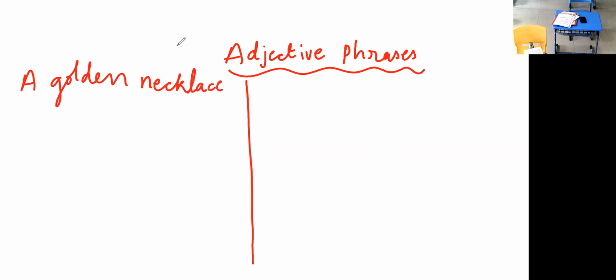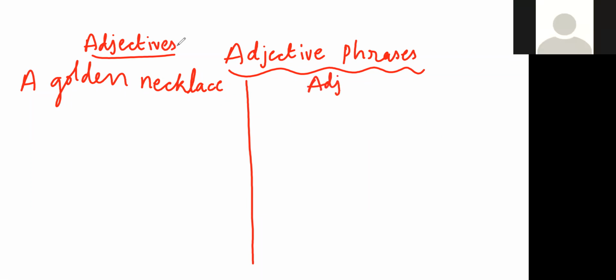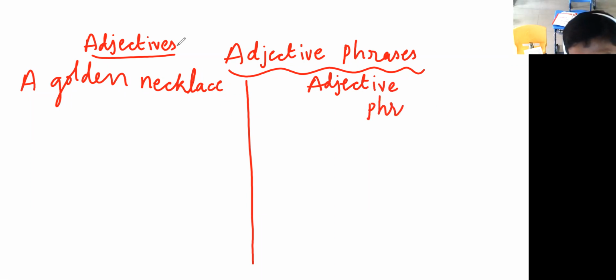A golden necklace. Okay. Sir, now what we are giving, can we note it down in our notebook? Yes. Make it. Adjectives. These are the adjectives. So here you need to make adjective phrases. Adjective phrases. Clear? One example: a golden necklace. A necklace made of gold.